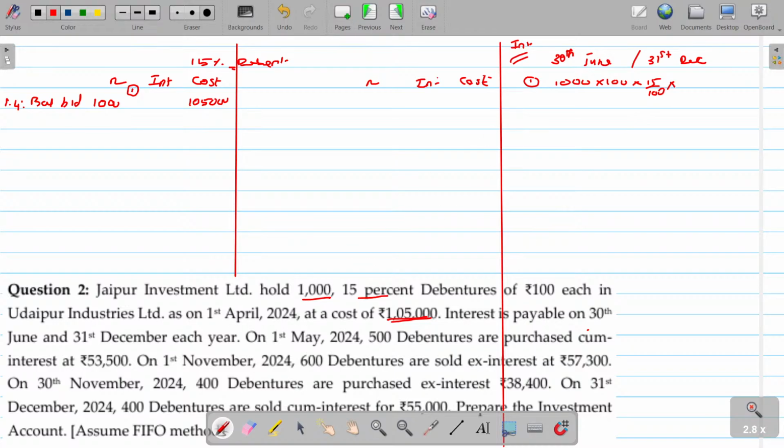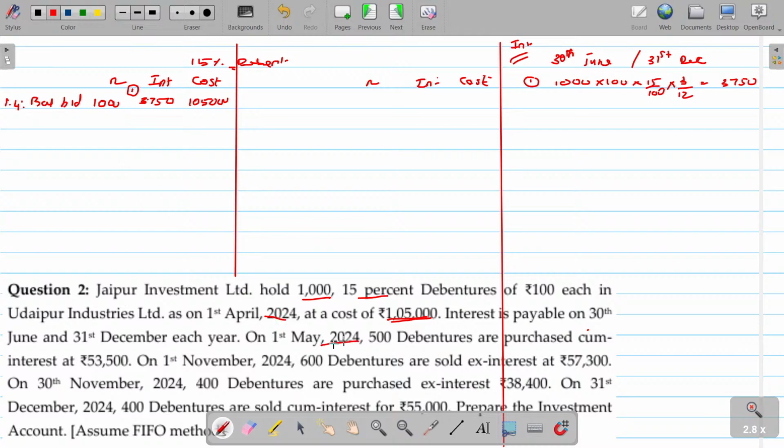Earlier to that, 31st December might have been paid. So January, February, March, 3 months interest could have accrued. The value is 3,750. This becomes outstanding, the opening accrued. Hope you now understand the determination of the opening value.